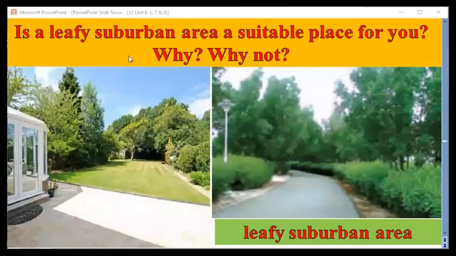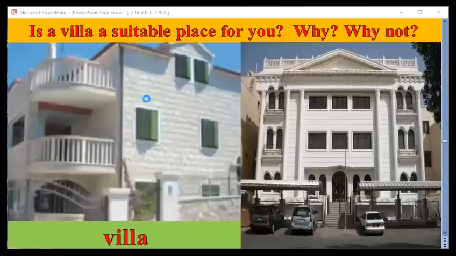Is a leafy suburban area a suitable place for you? Why and why not? Have a look. Again, is a villa a suitable place for you? Why and why not? You have to give me your opinions. Would you like to live in a villa? I think most of you will say yes, it is spacious, it is splendid, it is attractive, it is very large, very wide, and so on. So you have to give me your point of view.